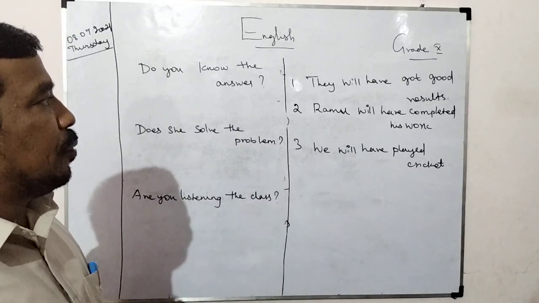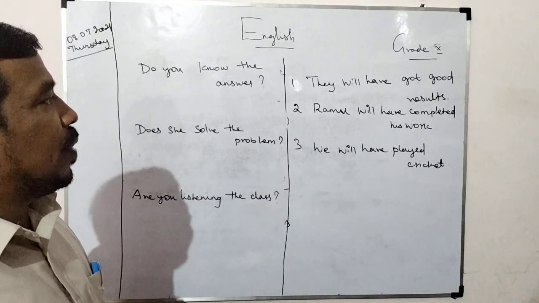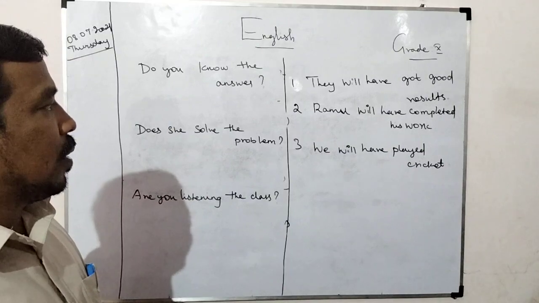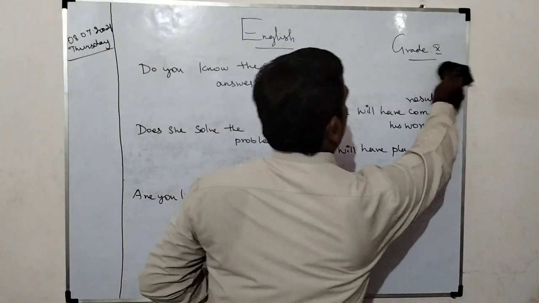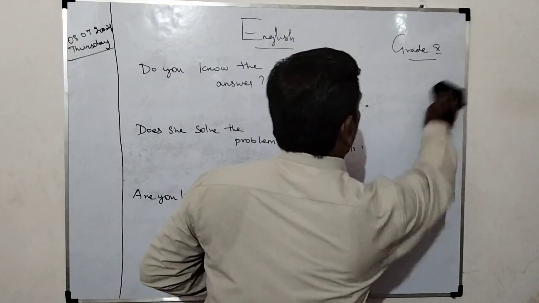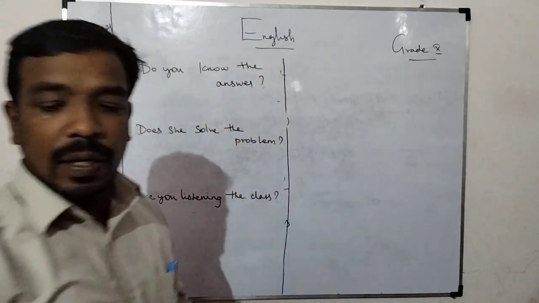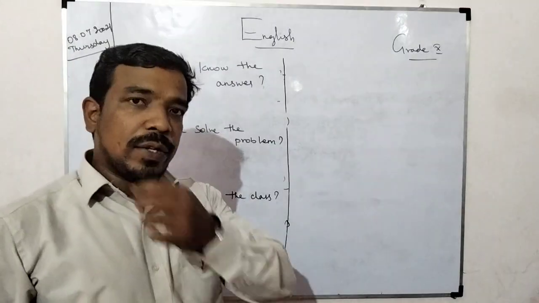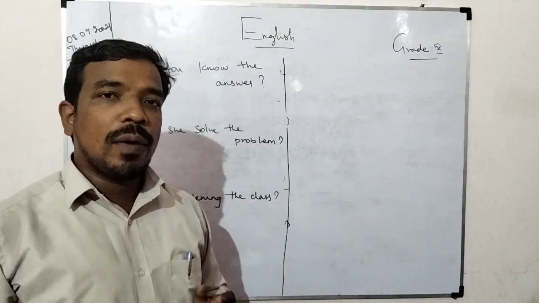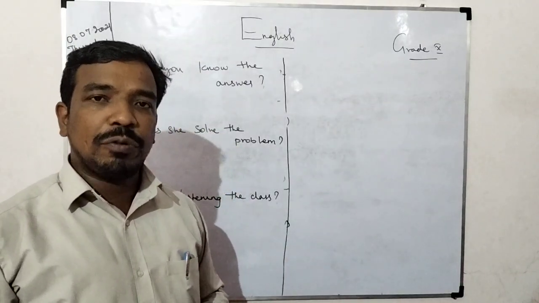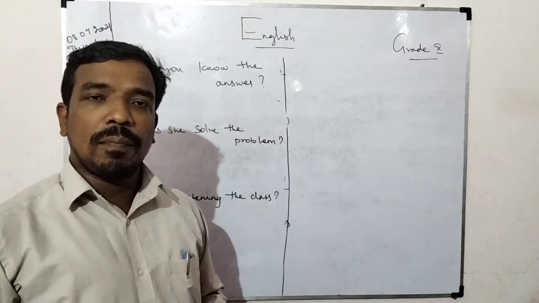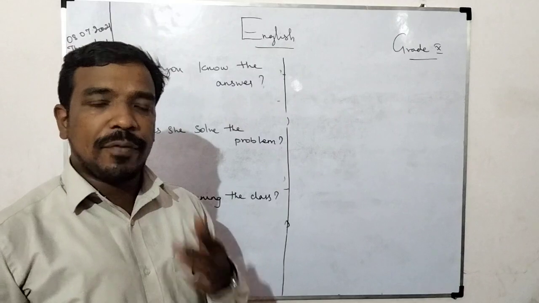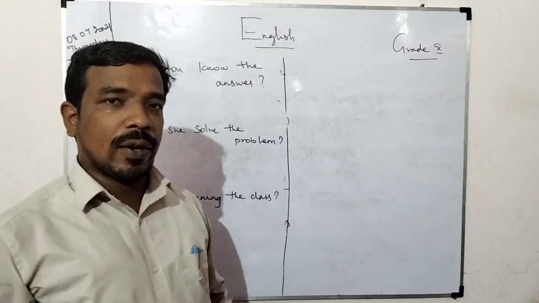They will have got good results. Ramu will have completed his work. We will have played cricket. Future. Listen, students. Future perfect, I completed. Future perfect continuous, we have active form but no passive form. Have you understood, students? Okay, good.